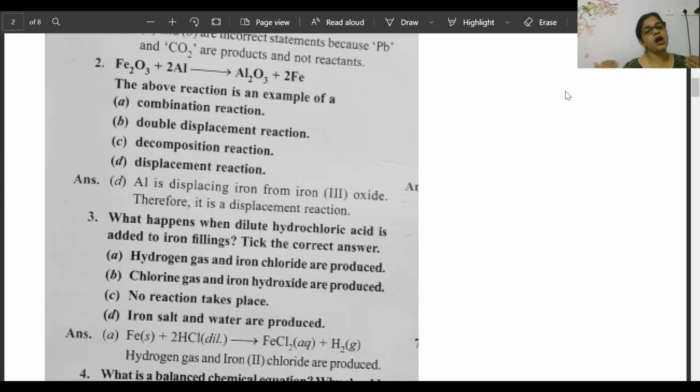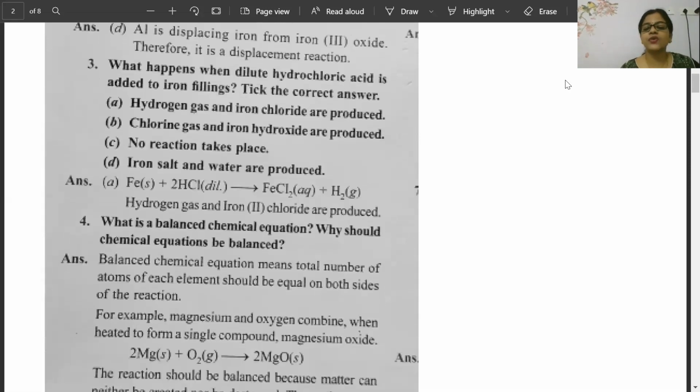Second is the law: we have to follow the law of conservation of mass. Since we have to follow the law of conservation of mass, that's why we have to balance the equation. Very good. See now what they have written quickly. I'm reading: balanced chemical equation means total number of atoms of each element should be equal on both sides. Correct. This is what we have done.